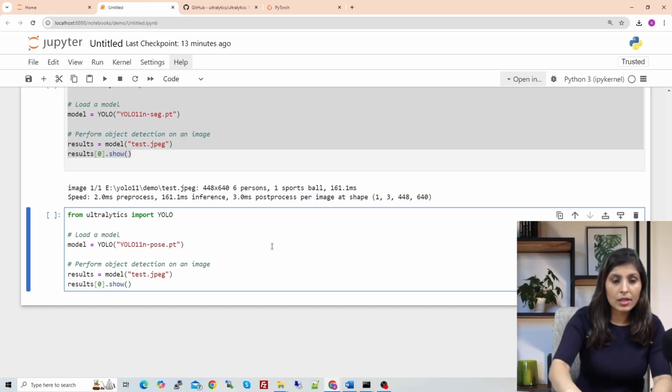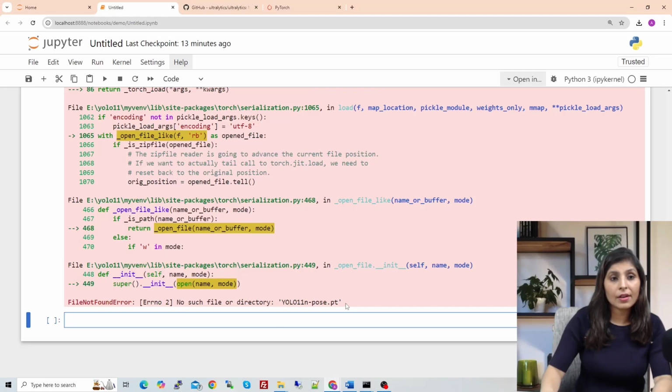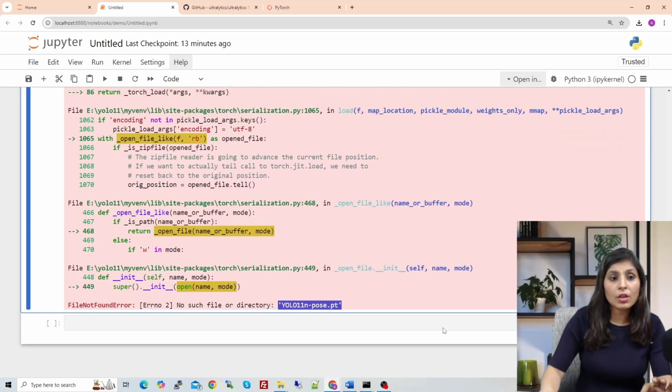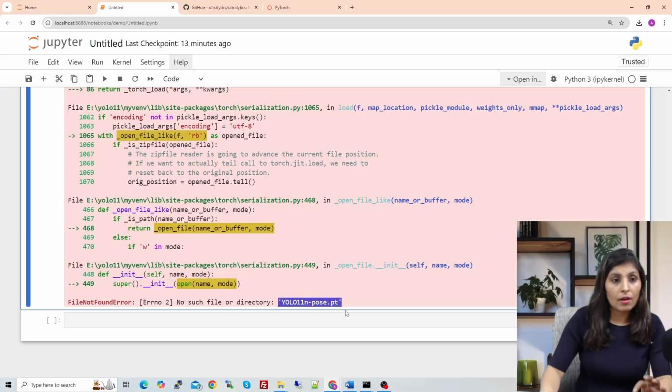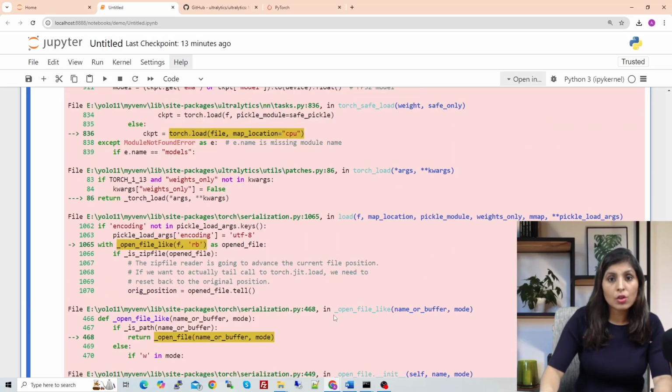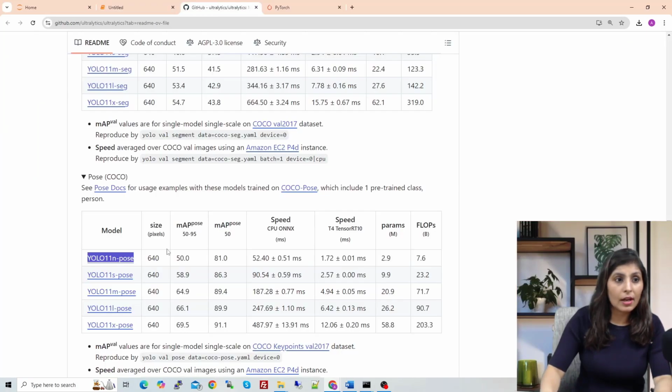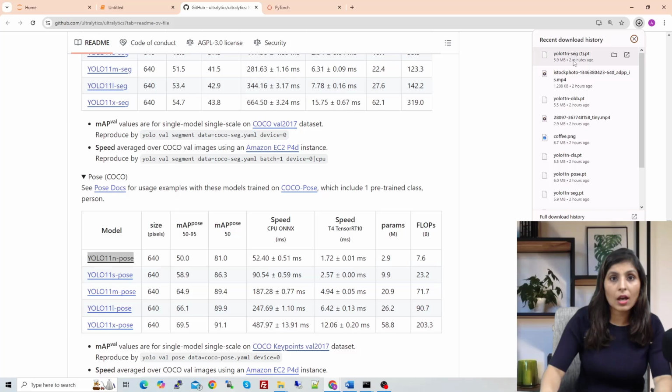Like this, and hit enter, we'll get the error again. See the same error, that this model is not in your current working directory. So the Ultralytics YOLO repo is not downloading this model automatically right now. So you need to download that model manually and place it in your current working directory, and then you can test it. So for that, you just go here and click on it, and here it will start the download.